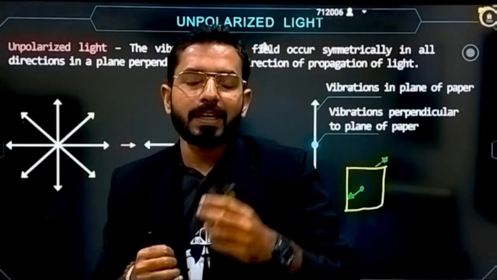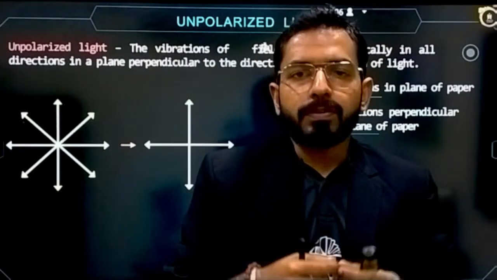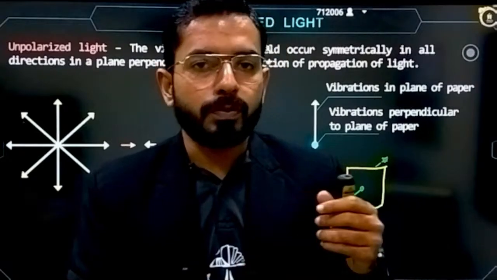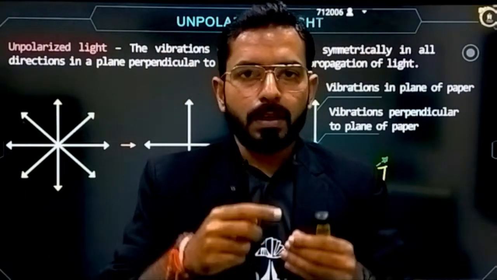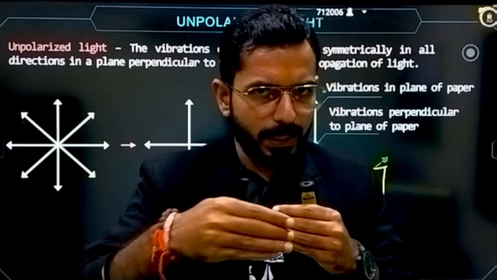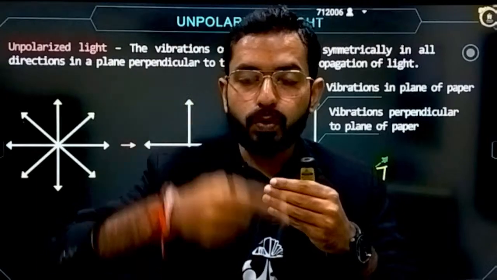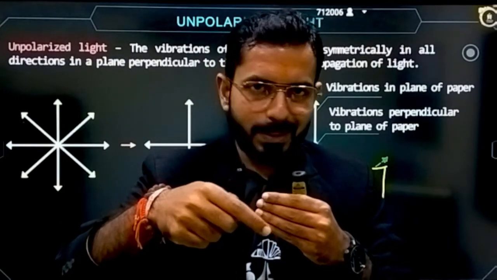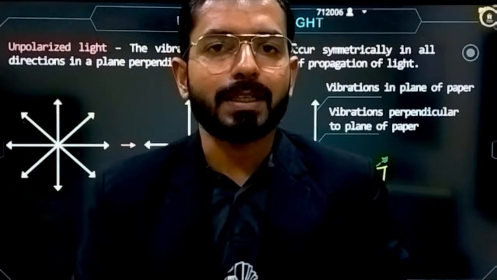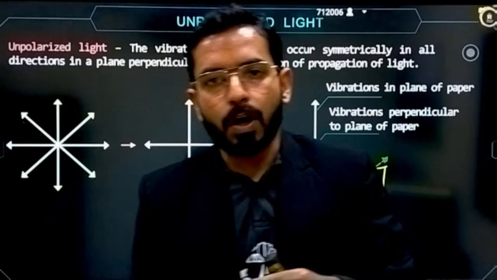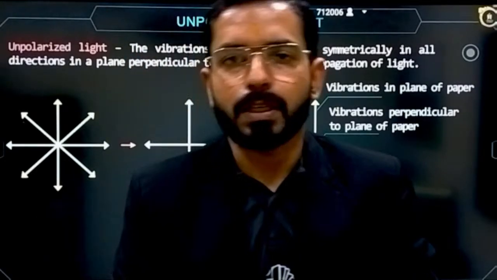From this definition itself, it is very clear what polarized light is. Polarized light means the vibrations of the electric field are restricted to a single direction. It is still oscillating perpendicular to the propagation, let's suppose in this direction, but restricted to only one direction. That kind of light is called polarized light. The process or phenomenon of converting unpolarized light to polarized light is called polarization.